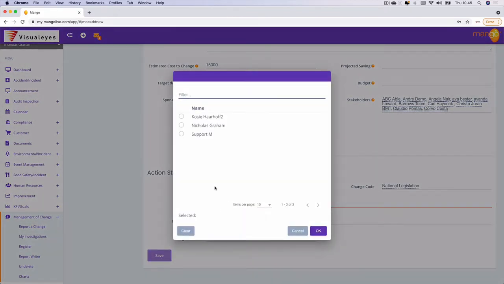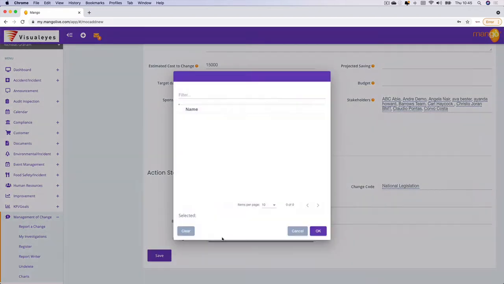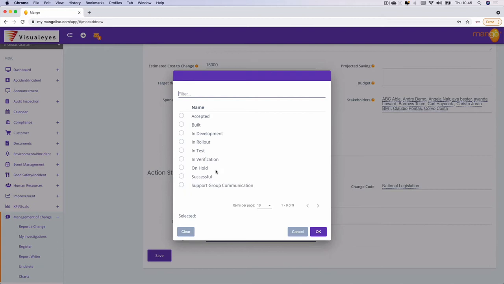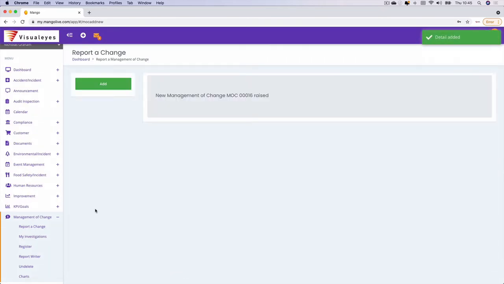The coordinator of this is going to be myself. I can obviously copy other people in. The change status as it stands right now is that we are in development of the particular changes. Once I press save, the coordinator is going to be notified, and I can then pick this up on my dashboard. So you can see a specific MOC has been raised.